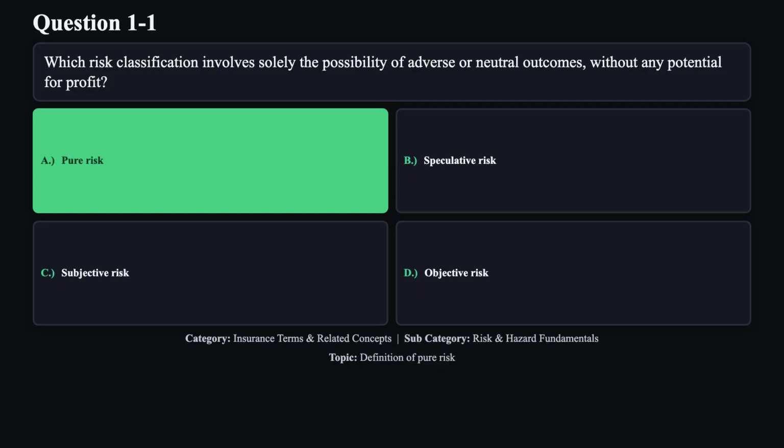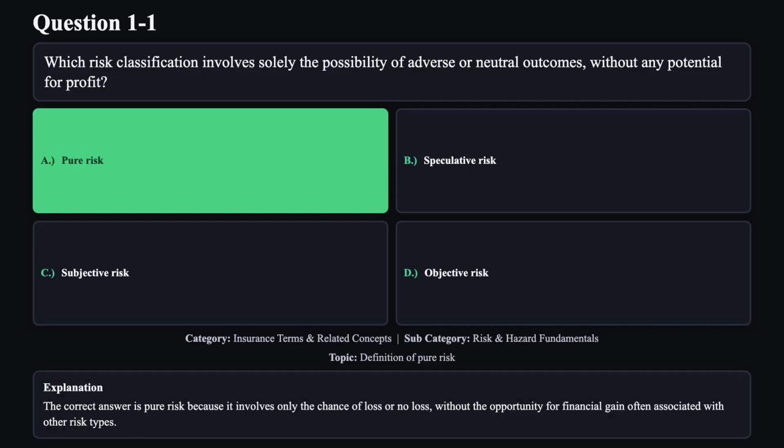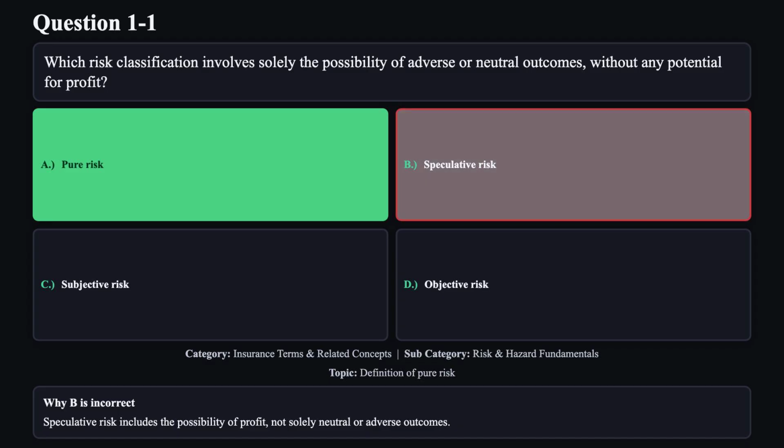The correct answer is A. The correct answer is pure risk, because it involves only the chance of loss or no loss, without the opportunity for financial gain often associated with other risk types. Reason B is not correct. Speculative risk includes the possibility of profit, not solely neutral or adverse outcomes.